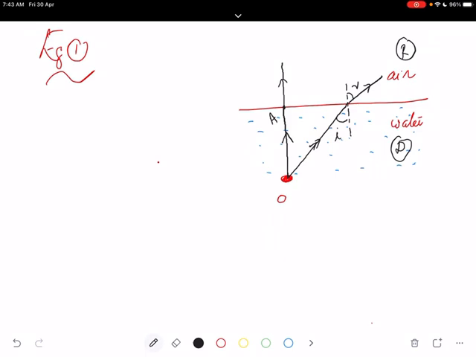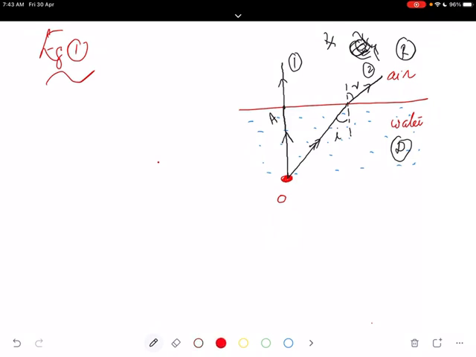So you have two rays after refraction. The first ray is going like this, the second ray is here. If you are observing from here, you are standing here, the observer's eye is here. Rays 1 and 2 are not going to meet anywhere here, but appear to come from a point.